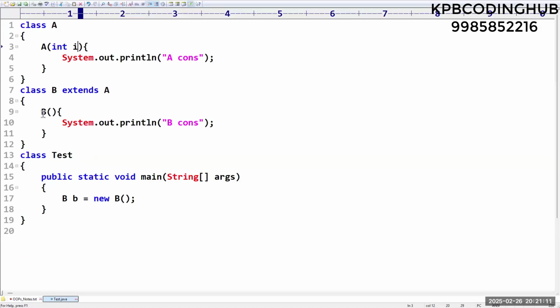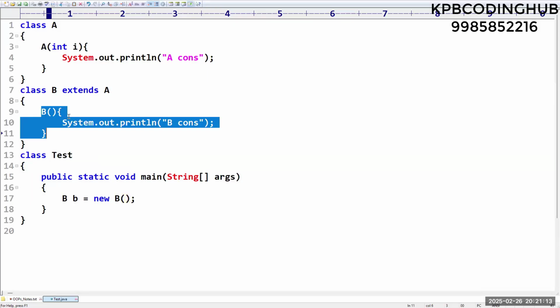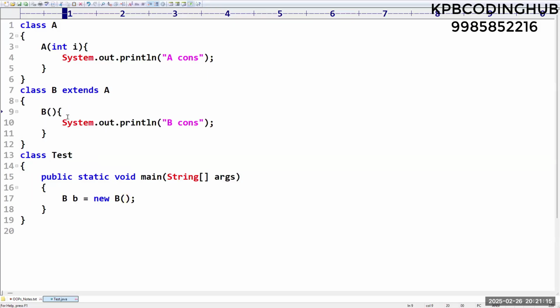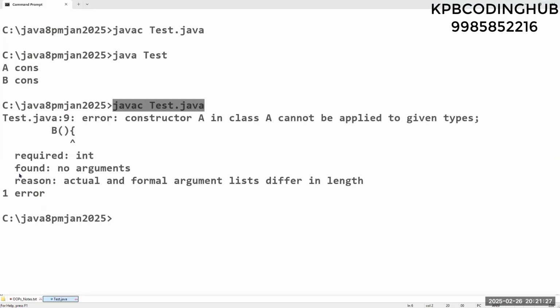No, sir. Why? Because in the child class, it is having one special instruction. What is that instruction? It says, can you please execute the parent class constructor which is not having any arguments? But here there is an argument, right? That's why what will happen? We are searching for no arguments, but it is expecting integer arguments. Required is integer, but found is nothing but no arg.